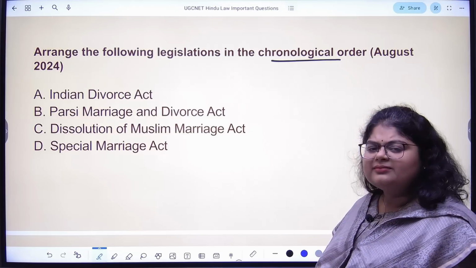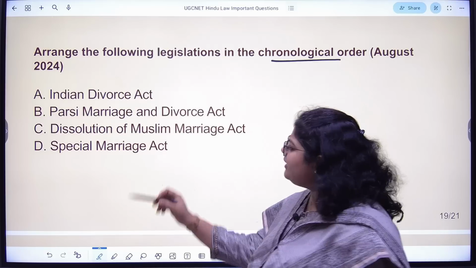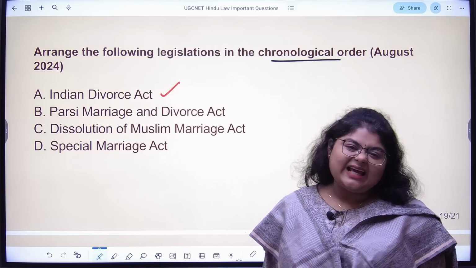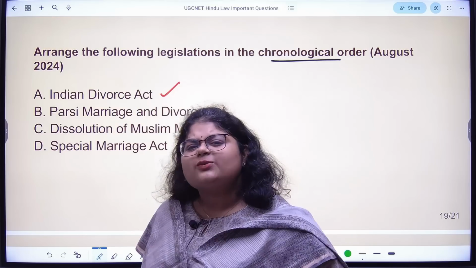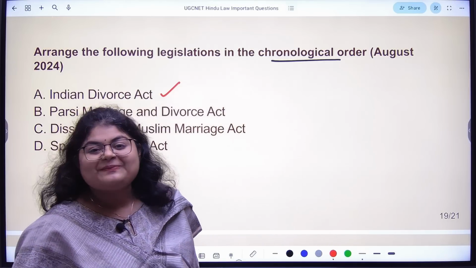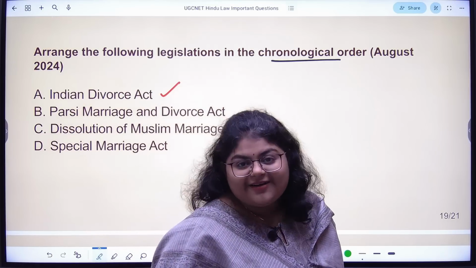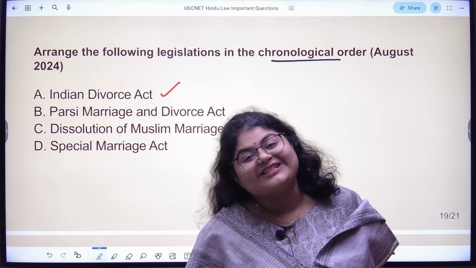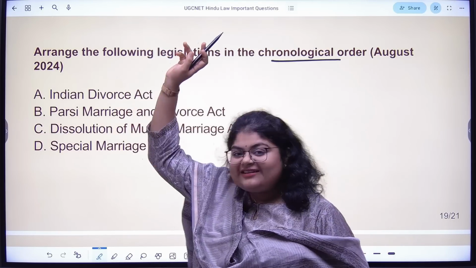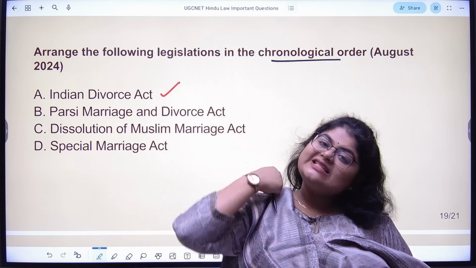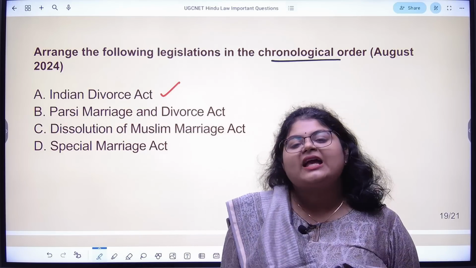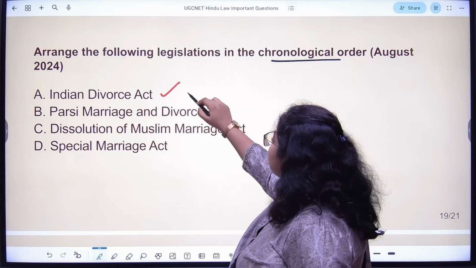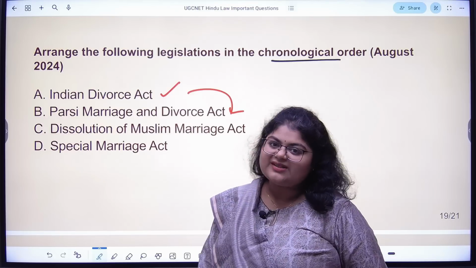Very, very simple. Remember, first of all came the Indian Divorce Act. Indian Divorce Act is in 1869. Back then, what Britishers wanted, the Divorce Act is about Christians in India who want to take divorce. So this act was made by Britishers for Britishers only, mostly. So the Indian Divorce Act, which deals with Christian divorces, came first. Then came the rules relating to the Parsi community. Then came what? Parsi community.